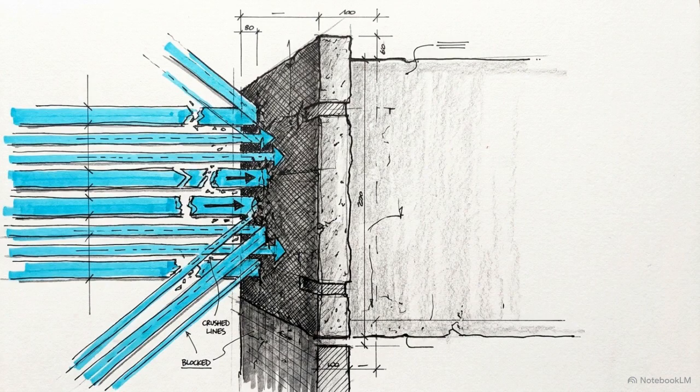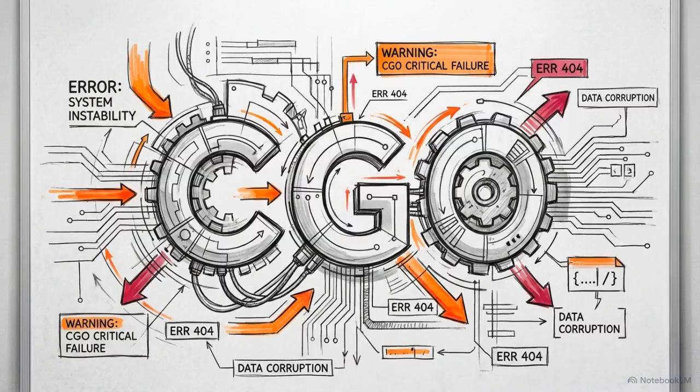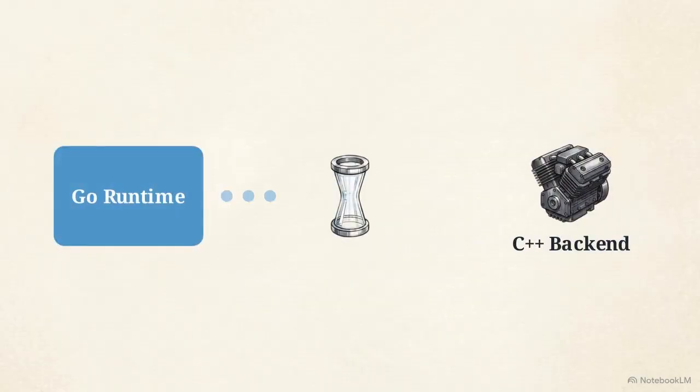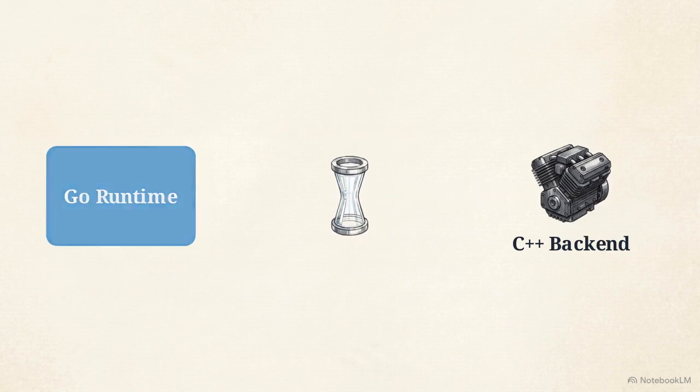This creates a structural barrier for memory-safe concurrent systems languages like Go. To access these accelerated mathematical libraries, Go developers are forced to use CGO, a tool that acts as a mandatory bridge between the Go runtime and native C++ execution speeds. We can see the problem in this architectural stack.